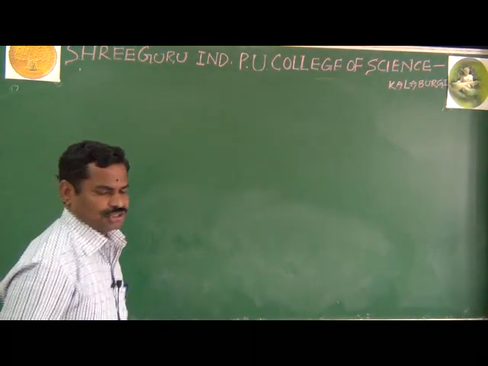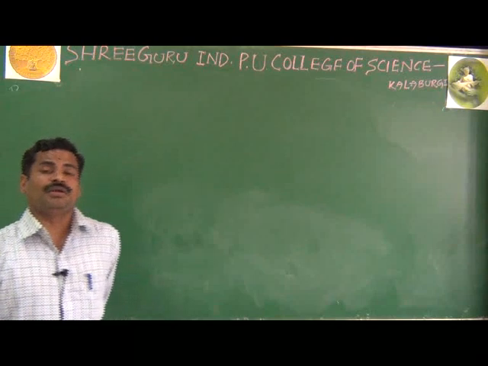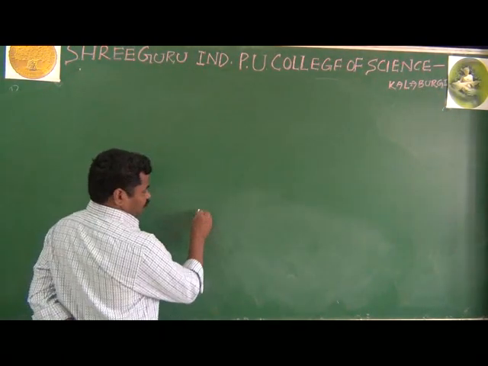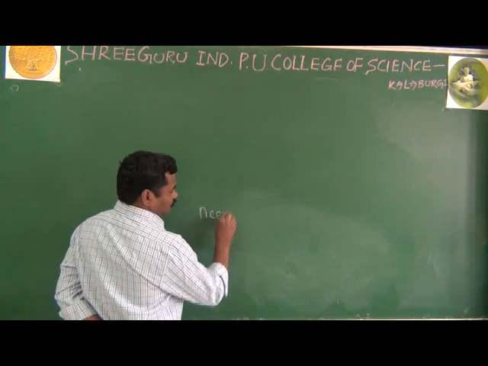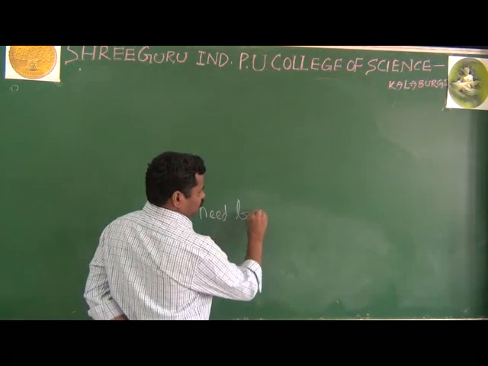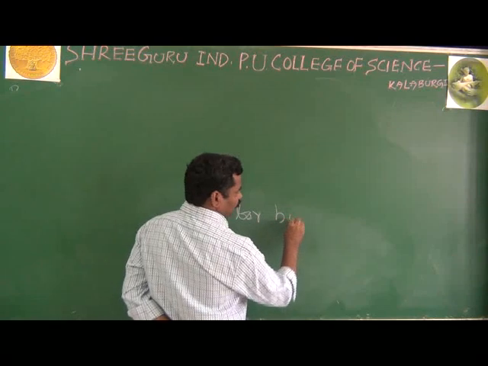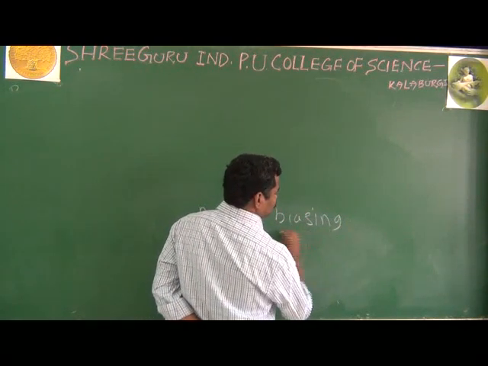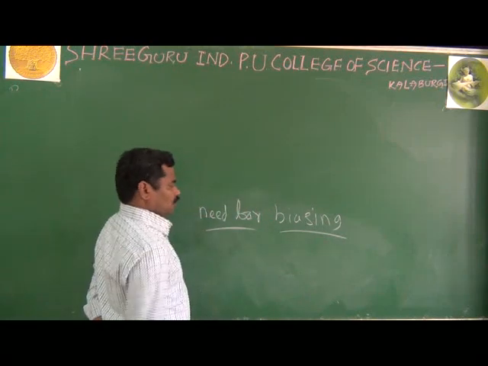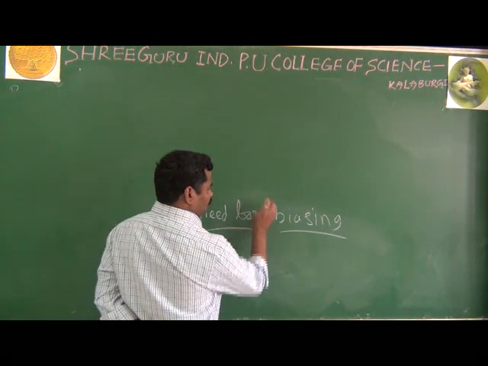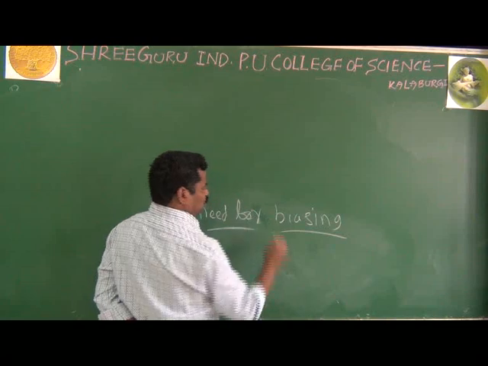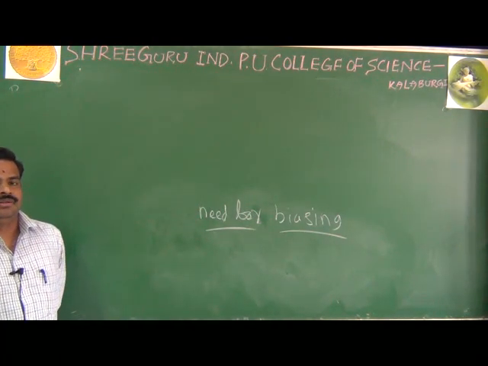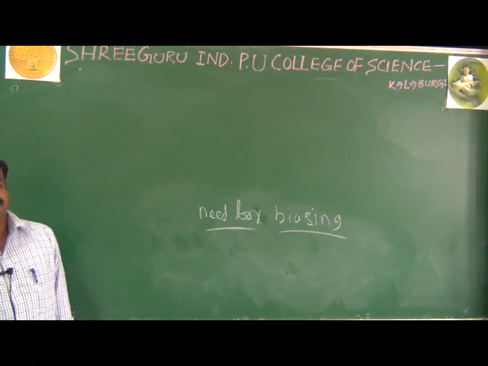And finally, this is the general thing about transistors. Then you go for the need for biasing. What is the need for biasing? Look here, what is the importance? This is an important question for your exam. They may ask it for 2-3 marks. What is the need for biasing?